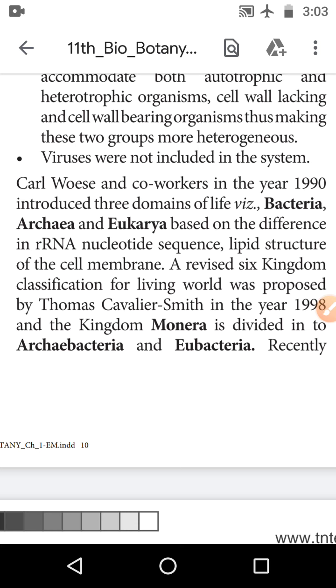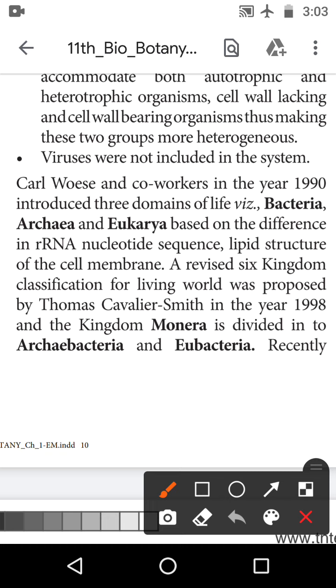Today we will discuss the topic 11th standard biobotany, living world, three domains. What is meant by three domains? Carl Woese and co-workers, in the year 1990, introduced the three domains of life. We already studied three domains in biology. The three domains are bacteria, archaea and eukarya.